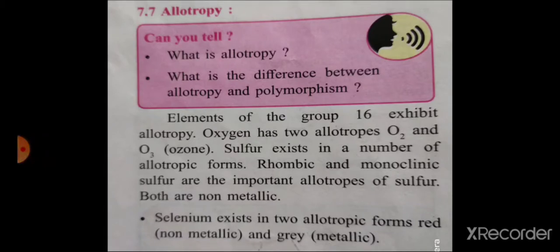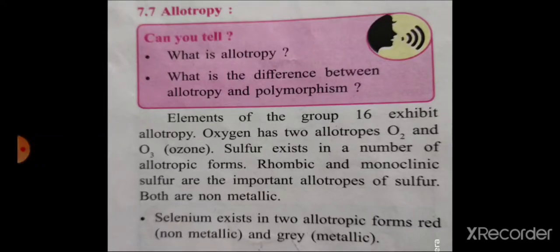Examples of allotropes: there are three allotropes of carbon, diamond, graphite and fullerene. For polymorphism, calcium carbonate can solidify under different conditions into two polymorphic forms, calcite and aragonite. This is the difference between allotropy and polymorphism. Allotropy exists in elements, and polymorphism is observed in compounds or substances.